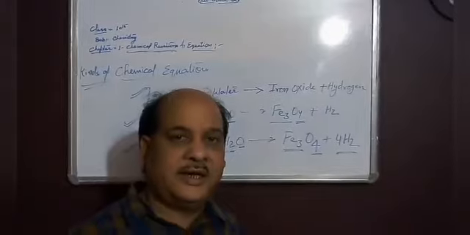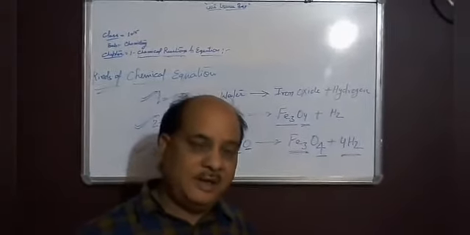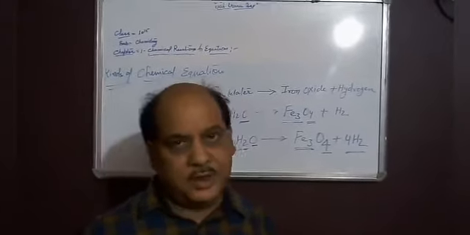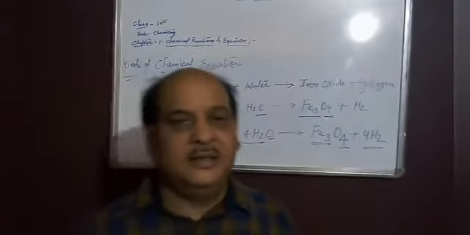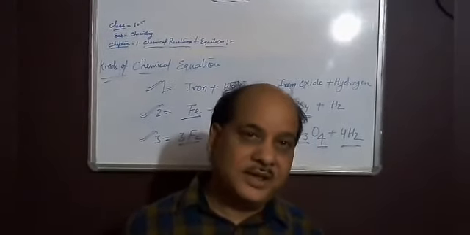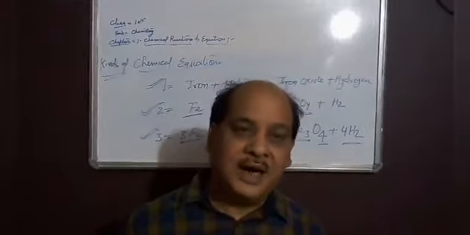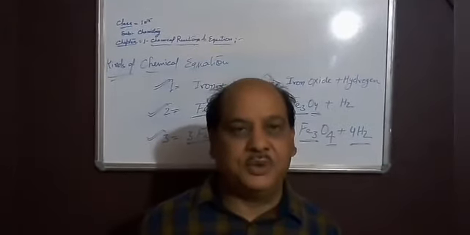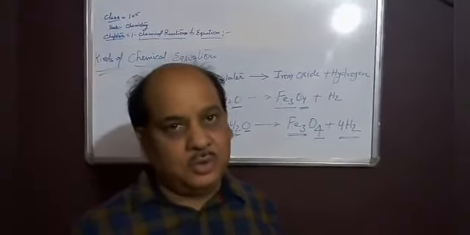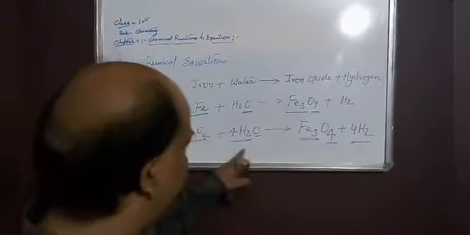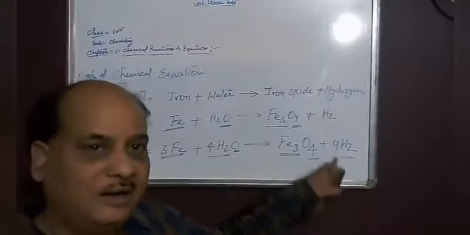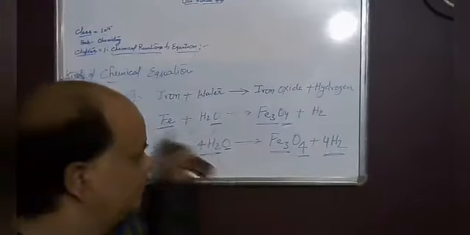Then the question arises, why should a chemical equation be balanced? Students, you have studied the law of conservation of mass in class 9. What is the law of conservation of mass? Mass can neither be created nor destroyed during a chemical reaction. So the masses of all the reactants are equal to the masses of all the products.